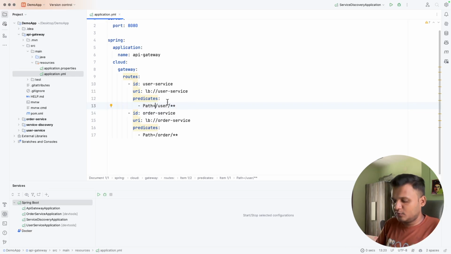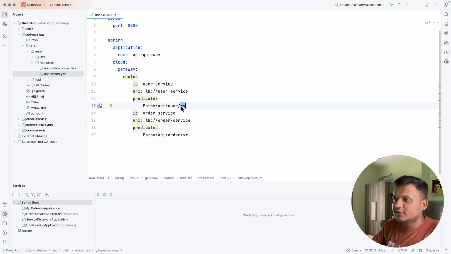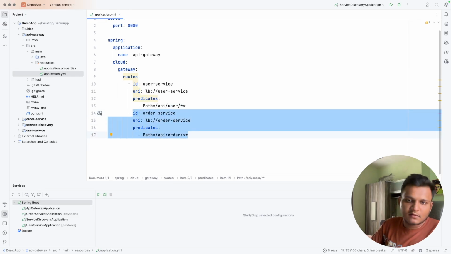So here we need to change to slash API slash user and slash API slash order. With the star, all the requests after slash user will be accepted by the user service, and all the requests after slash order will be accepted by the order service.